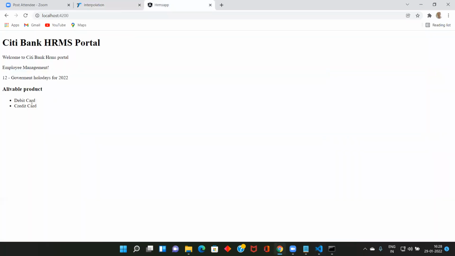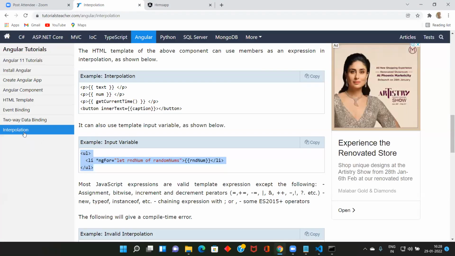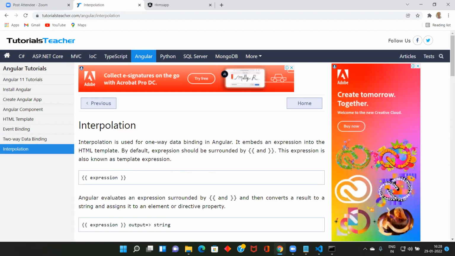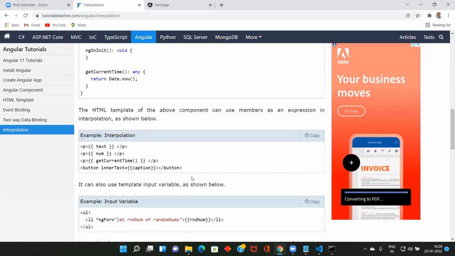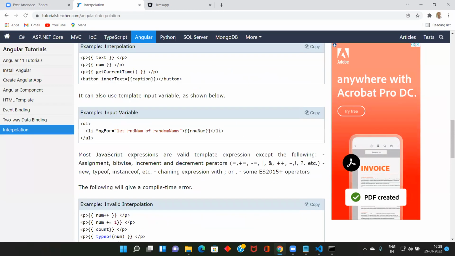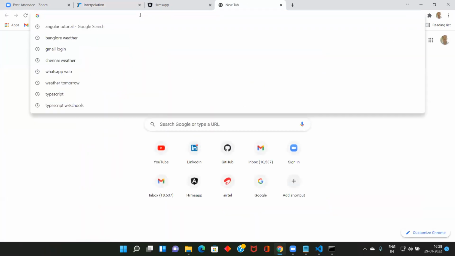So when we go here, see here, debit card, credit card, available product. So from HTML, now you know this is data binding, right? What is interpolation? If you read this one, interpolation is used for one-way data binding in Angular. It embeds the expression in the HTML template. So try to have an idea, read this one, probably you'll get it. There are n number of Angular directives, like ng for. I'm going to explain after some time.